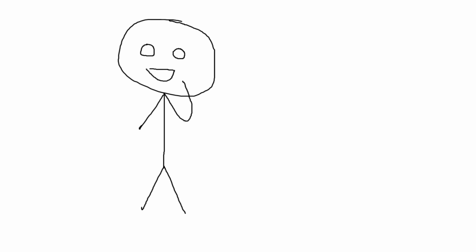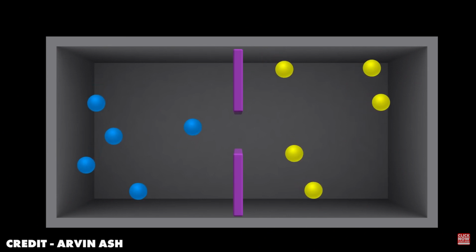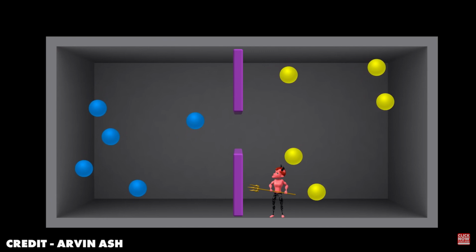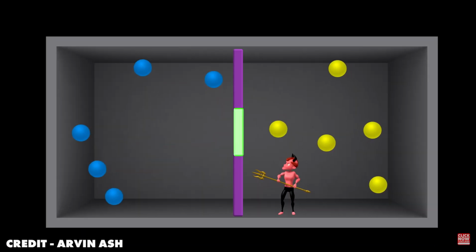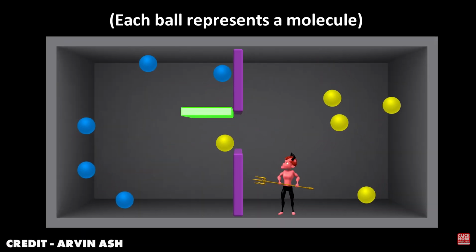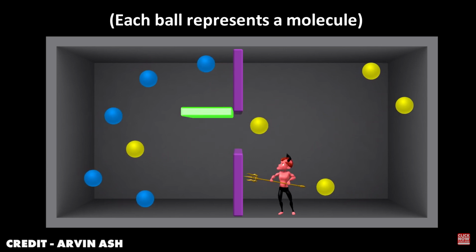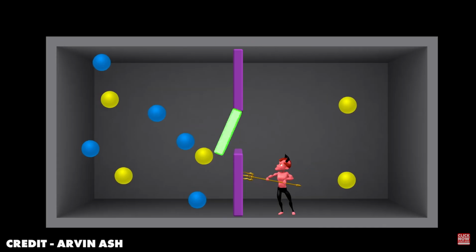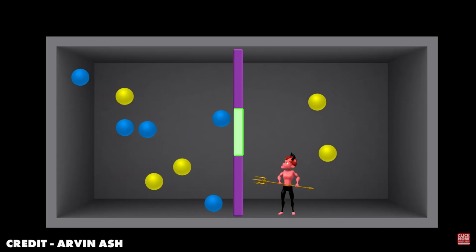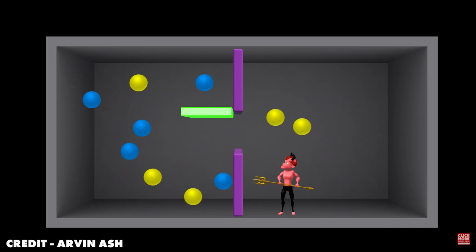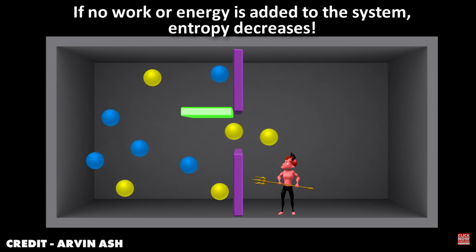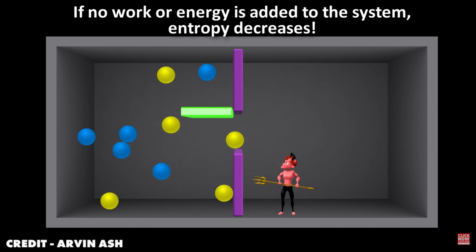Now let's get back to the most exciting relationship of entropy, which is with information. Imagine you have a box of two sorts of gas molecules, a blue one and a yellow one, and you have a demon standing on the yellow side of the box. There's a frictionless ideal door, and you are given the task to let only the yellow molecules go to the blue side, and the demon has a brain to understand this task. Now you have to let all the yellow molecules go to the side of the blue molecules, so the number of ways the molecules can arrange themselves decreases, and so the entropy also decreases.